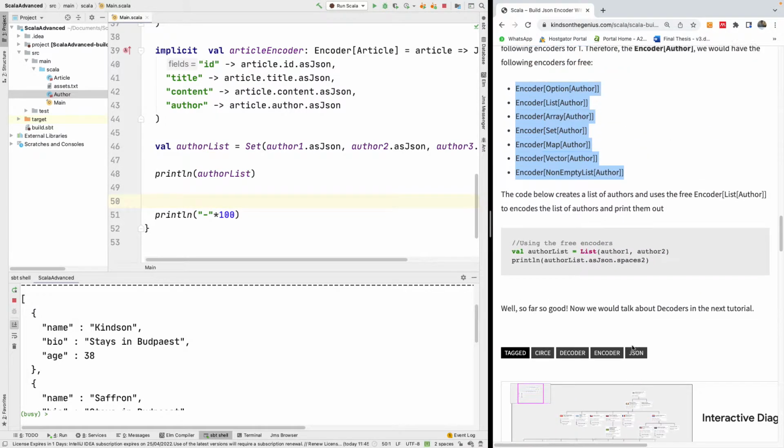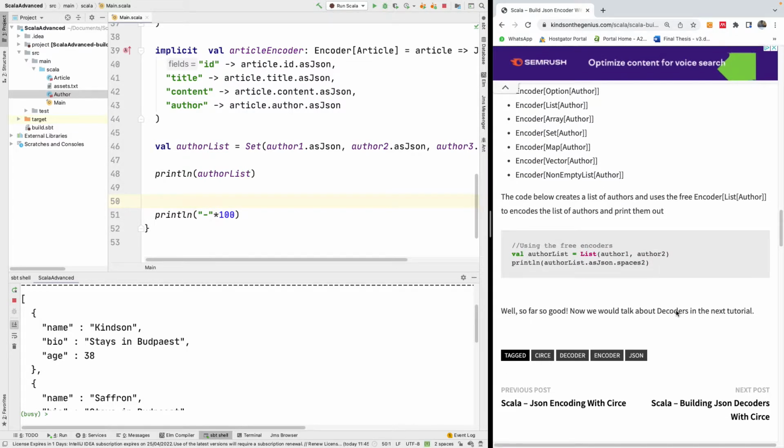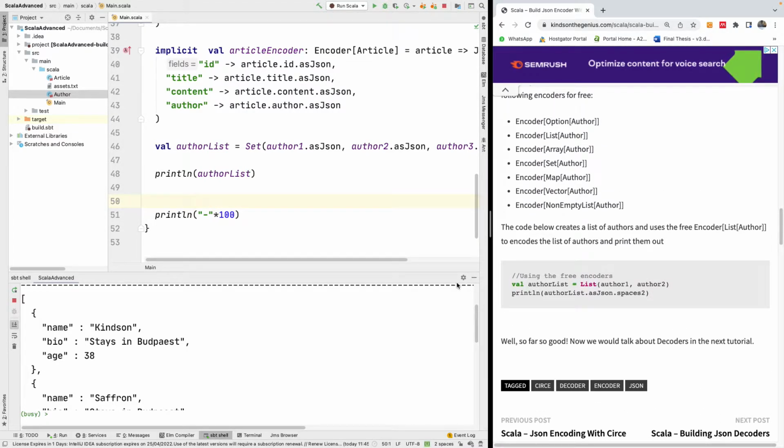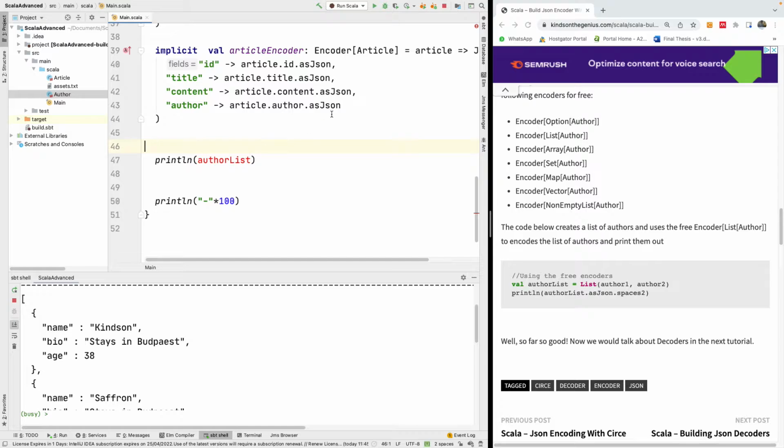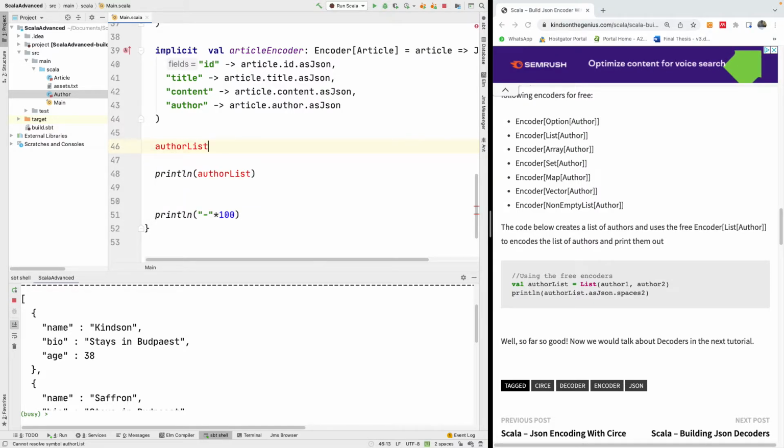There is something I wanted to mention, and that is a function you need to know, and that function is called list.fill. Let me see if I can remember. If you want to duplicate an object, to create copies of an object, I can say, let's say val author list is equal to list.fill, and specify I want 5 of them, and specify what you want to use.